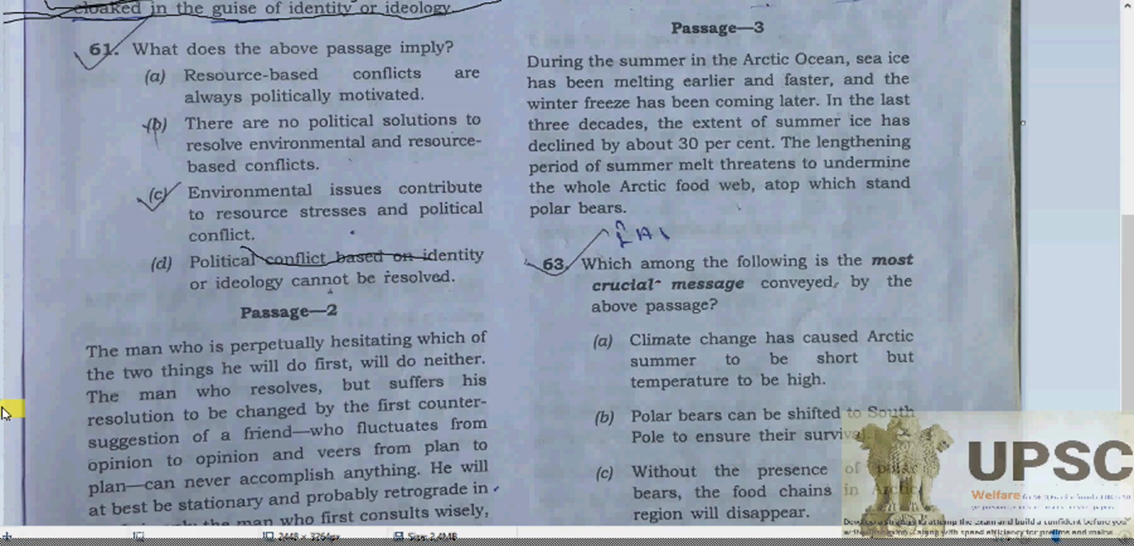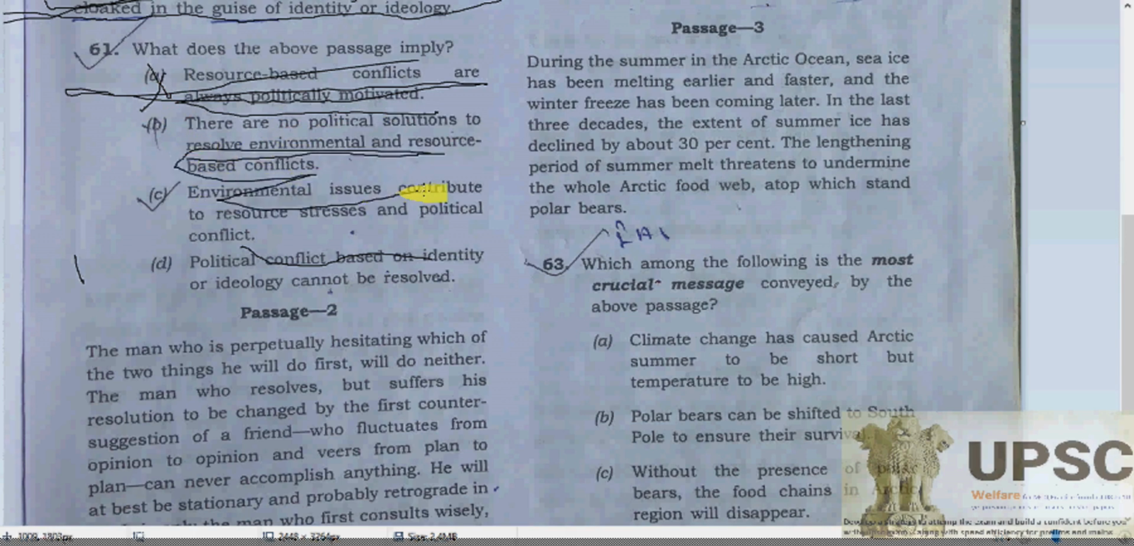I'm sorry for the delay, dear. See, there shouldn't be doubt in question number 61: what does the above passage imply? Resource-based conflicts are always politically motivated. That is not mentioned. We will cut that here. And there is no political solution to resolve environmental and resource-based conflict. So environmental issues contribute to resource stress and political conflict. Of course, definitely that will be the answer here.